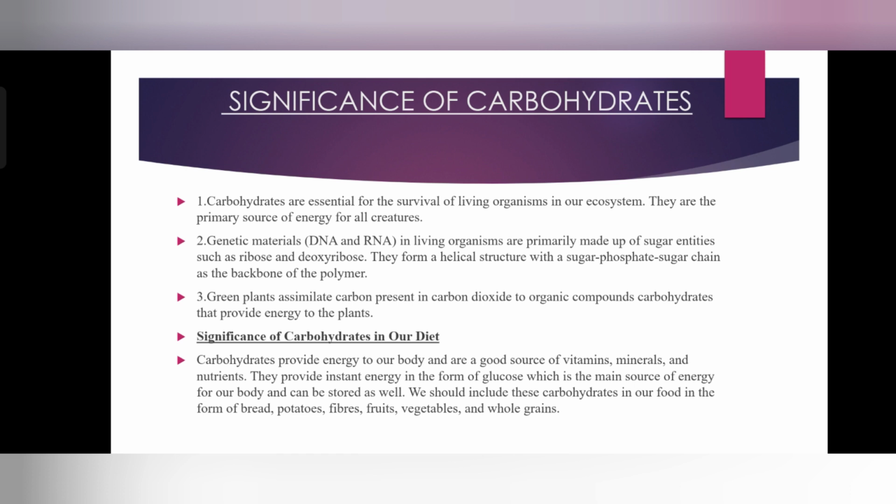Next, green plants assimilate carbon which is present in the form of carbon dioxide into organic compounds of carbohydrates that provide energy to plants, because plants get energy from the carbohydrates.